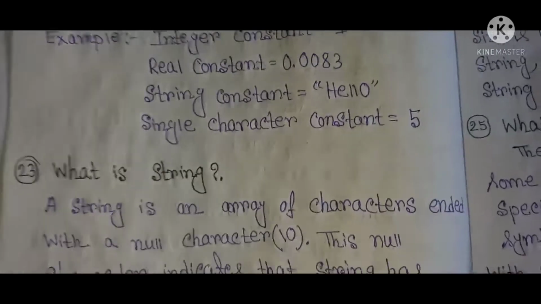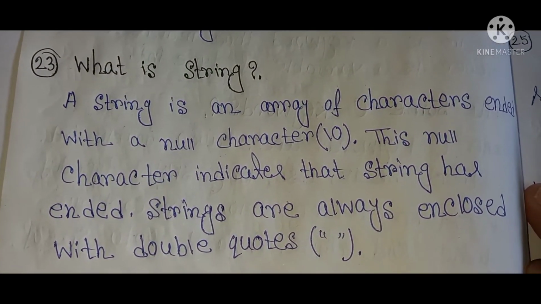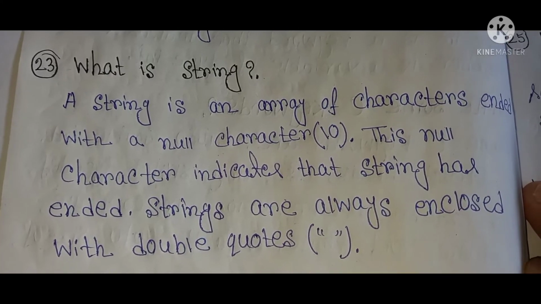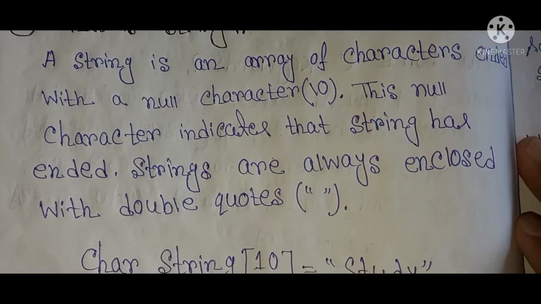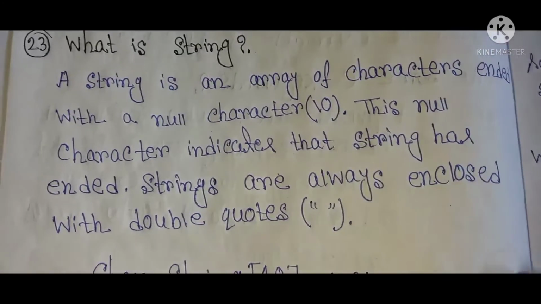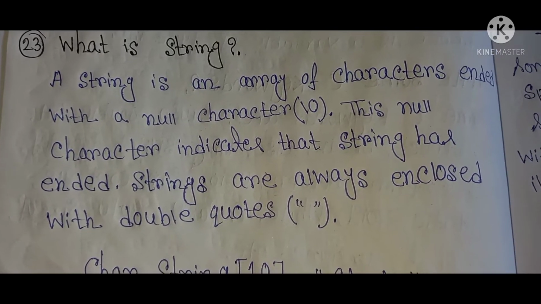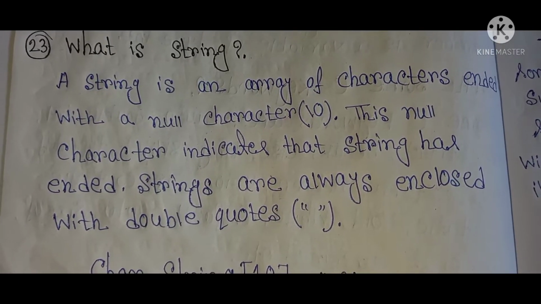Next question, what is a string? A string is an array of characters ended with a null character. This null character indicates that the string has ended. Strings are always enclosed with double quotes.